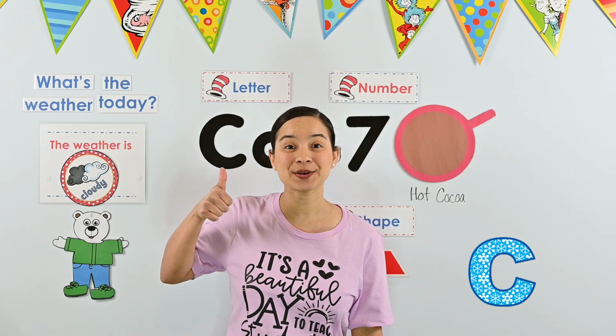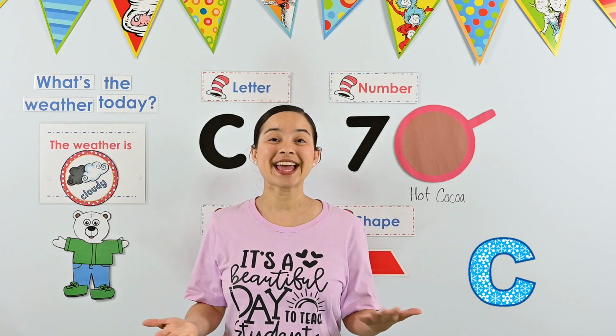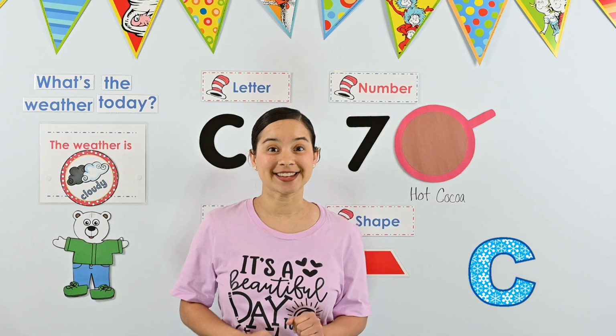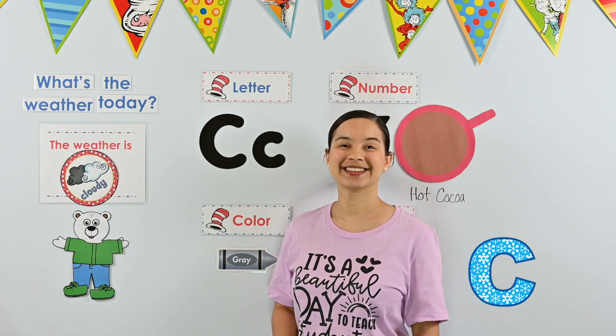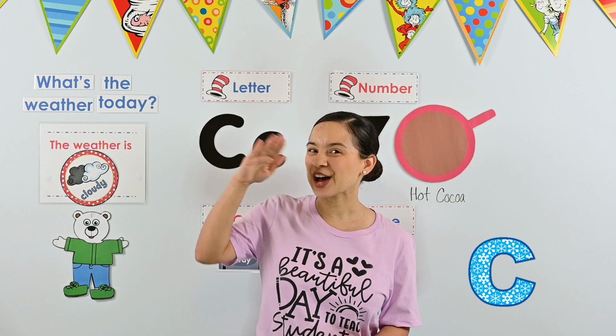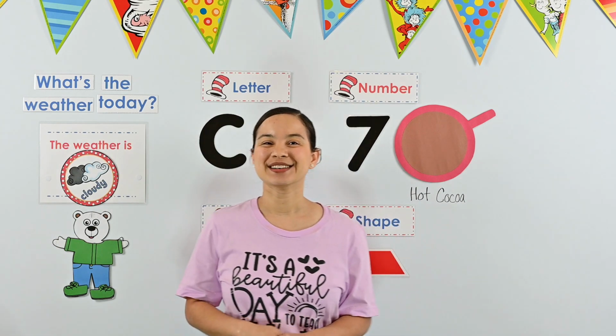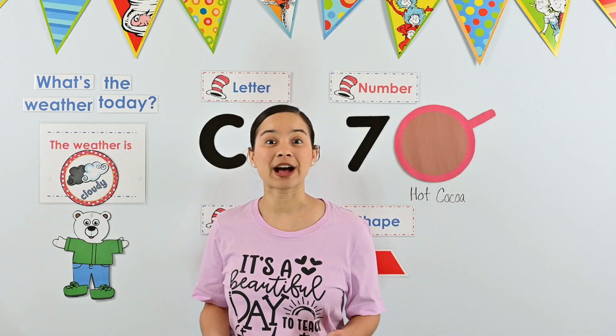Okay, let's look at one more letter. Is this the letter C? If you have your thumb up, you are correct. It is a C. Is it an uppercase C or a lowercase c? It's a lowercase c because it's a short letter. Great work, friends. You found the two C's.